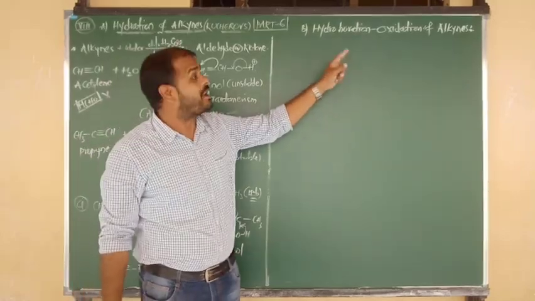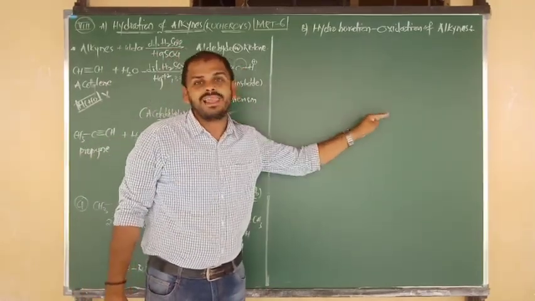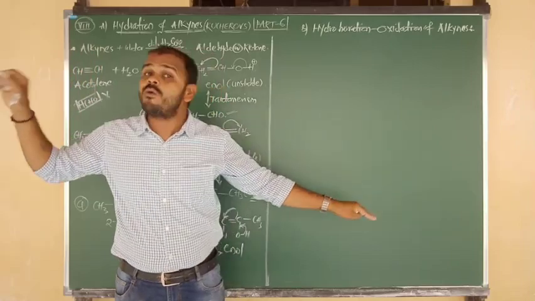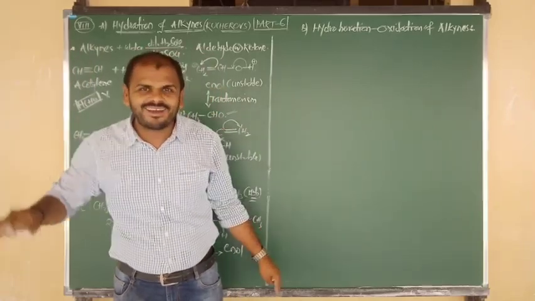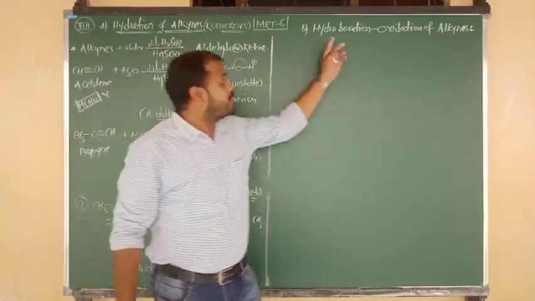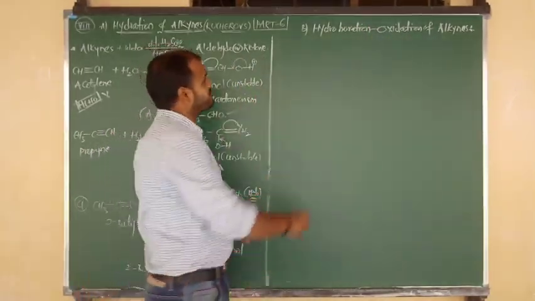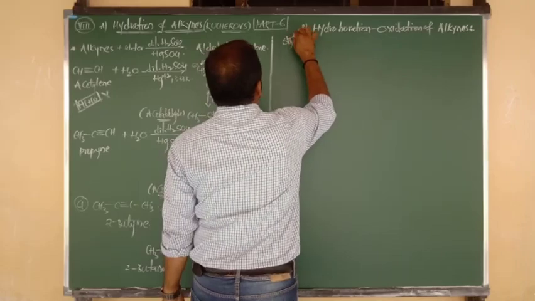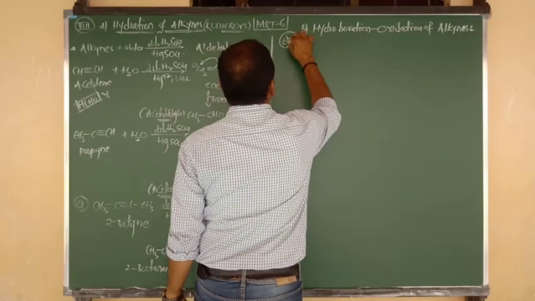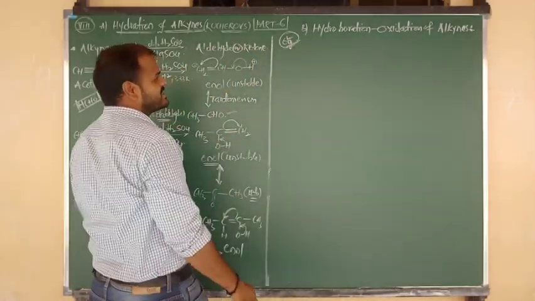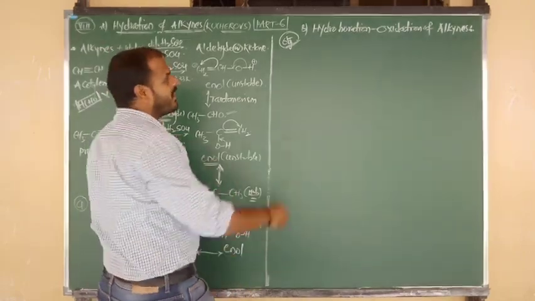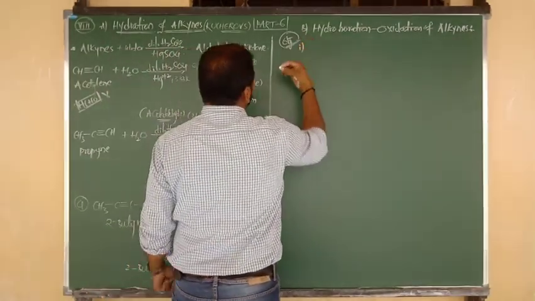But hydroboration oxidation of what? This is alkyne. There, HBO of alkene to prepare alcohol was very important, but this is HBO of alkyne. It is only from the objective point of view. Okay, right. Can I give you the example? Yes, in that only I am going to write number 1.